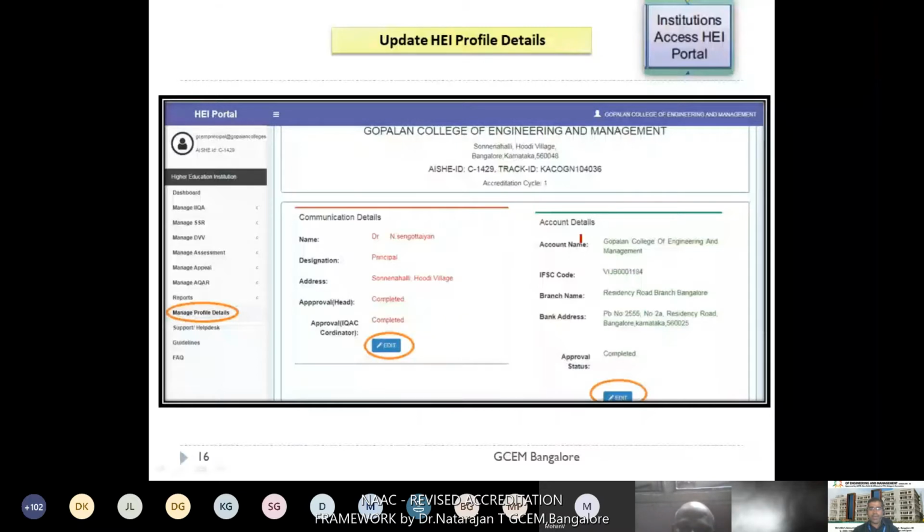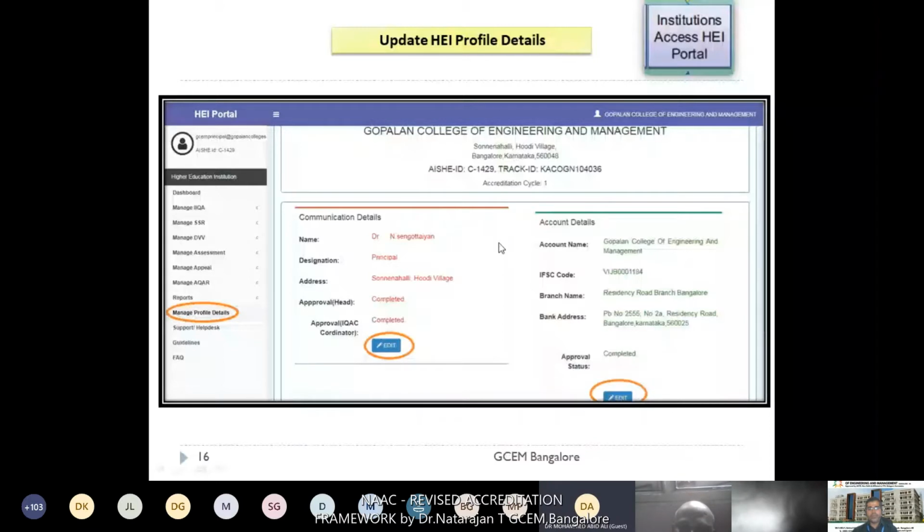And one more thing, bank account details. Since NAAC has changed the payment method to online, you need to pay for IIQA, SSR and all the other NAAC processes through the online portal, so your bank account details also you need to upload here. Then you can make an updation.